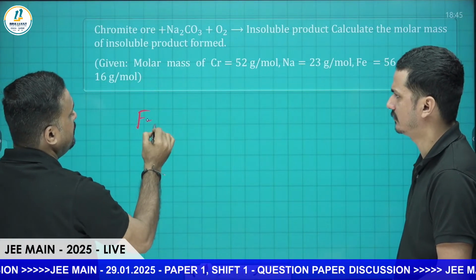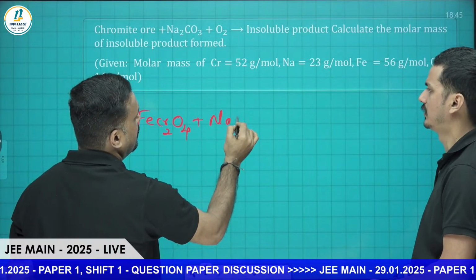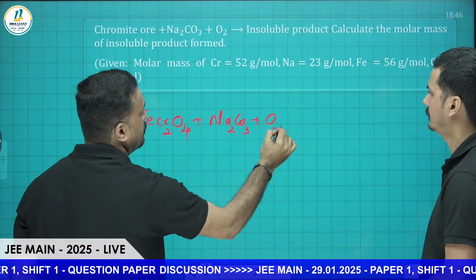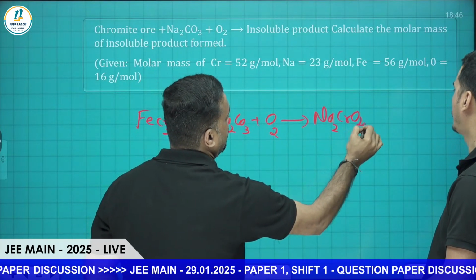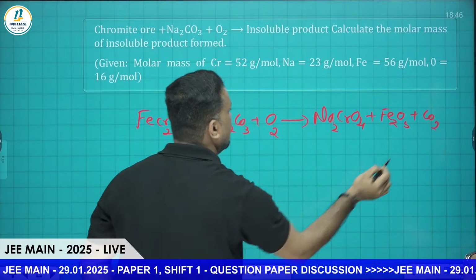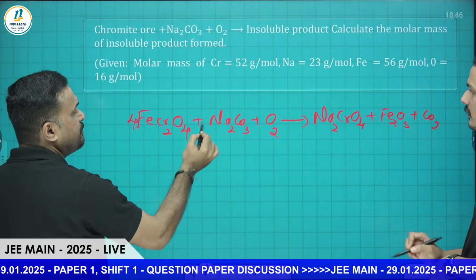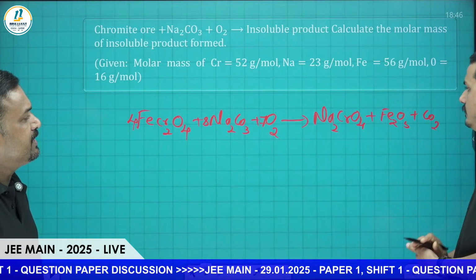FeCr2O4 reacts with Na2CO3 plus O2, oxygen. You know that one. Here you will be getting Na2CrO4 plus Fe2O3 plus CO2, carbon dioxide will come. No need of balancing. If you want, you can balance it. 4, 8, 7. That number you remember.